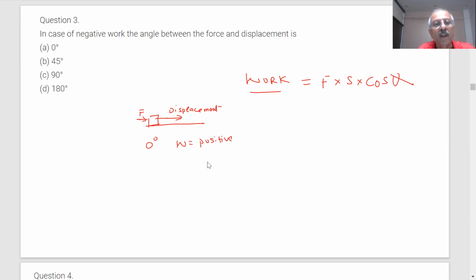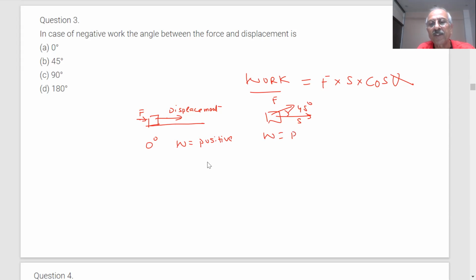Now, students, the second case: the force is making an angle of 45 degrees with the displacement. This is our force, and this is our displacement S. In this case, will the work be 0, negative, or positive?